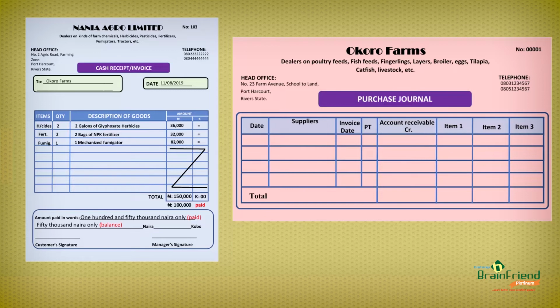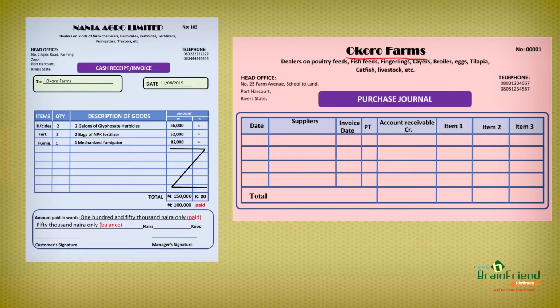Now, let us look at how we can prepare a purchase journal. Now, we can see that the purchase journal is prepared by Okoro Farms still. I want to get information from a cash receipt or invoice prepared by Nania Agro Limited and put them in the purchase journal processed or arranged by Okoro Farms. Now, the same information that we got from the invoice for the sales journal is almost the same information that we want to get from this one.